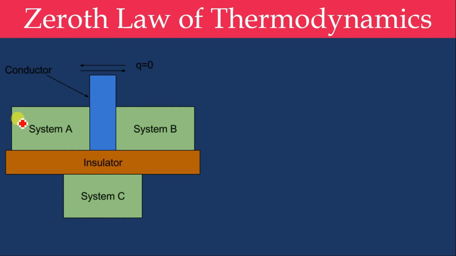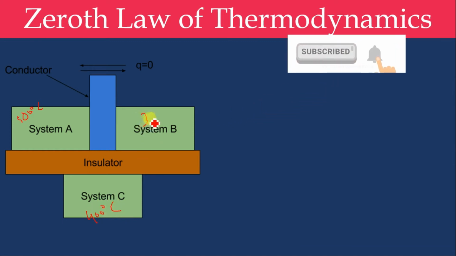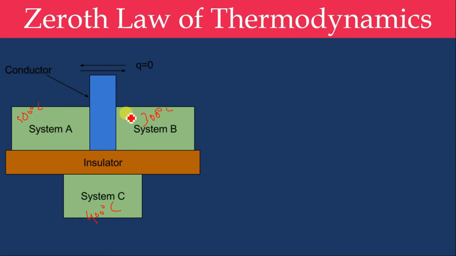For example, we can take system A at 500 degrees Celsius, system C at 400 degrees Celsius and system B at 300 degrees Celsius. Now we can conclude the heat transfer takes place only from A to B, because A's temperature is 500 degrees Celsius and B's temperature is 300 degrees Celsius. In between A and B we have a diathermic wall, that is a good conductor. But heat transfer won't take place between system C and A or system C and B because we have an insulator in between.